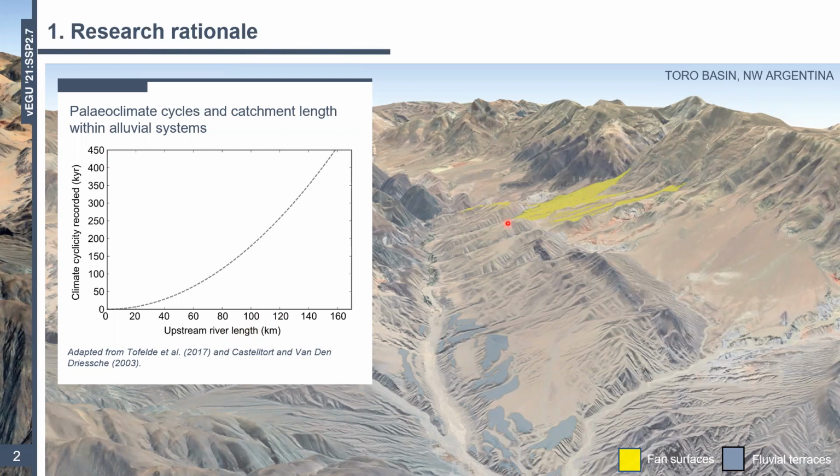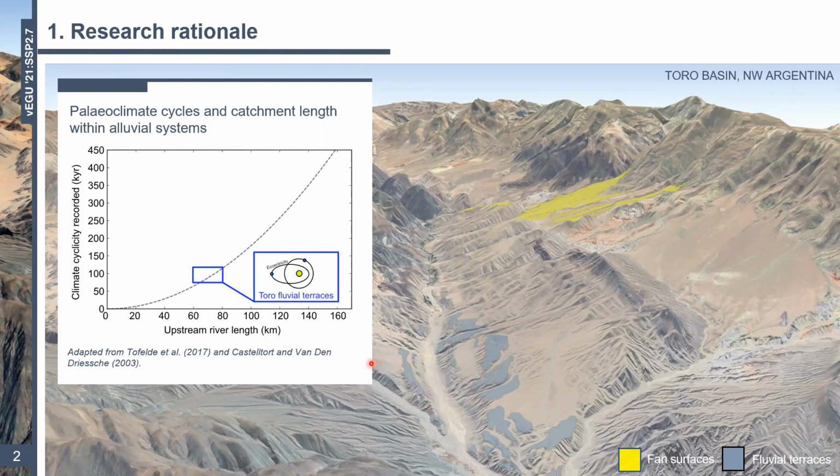So the Google Earth image in the background highlights two things. Firstly, I would like to refer you to the yellow shading, all right? So these are alluvial fans, which are the focus of this study. But before we get onto that, the blue shading shows the fluvial terraces a little bit downstream. And these terraces have been discussed in detail over the last 10 years, a key publication by Steffi, a co-author of this project. So actually, this particular study by Steffi was able to recognize 100,000-year cycles within the terrace record.